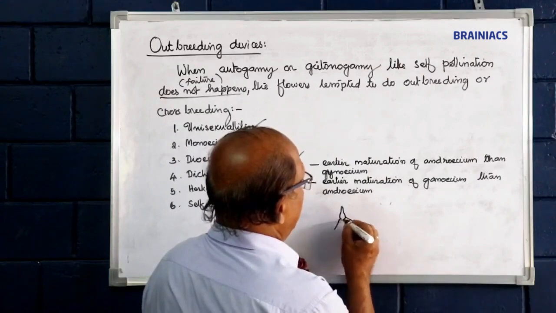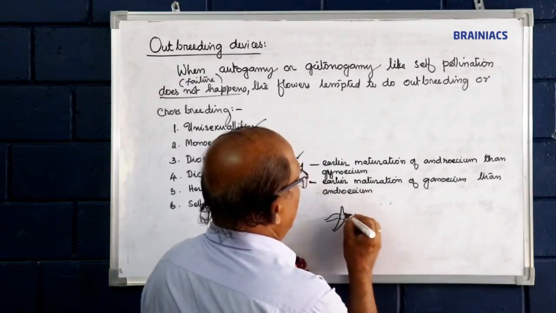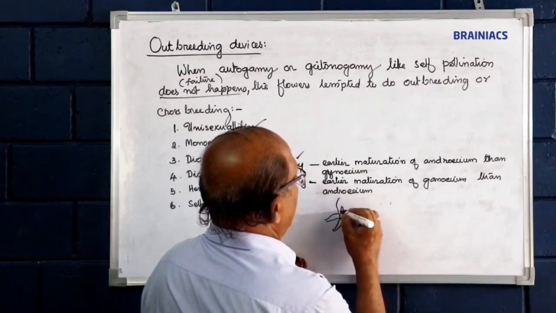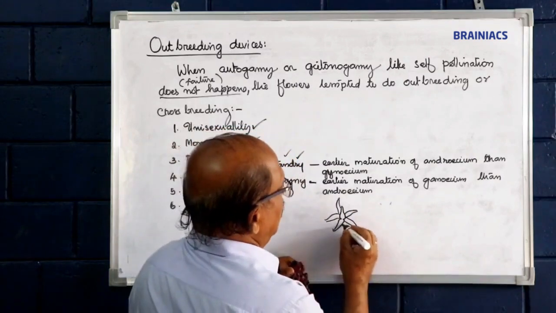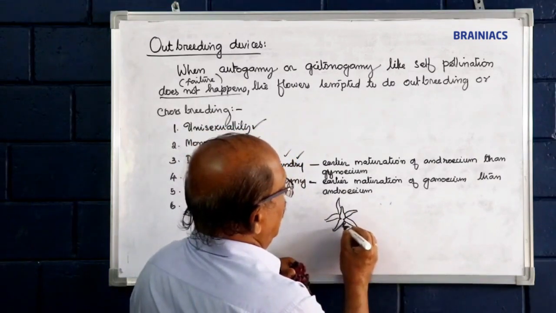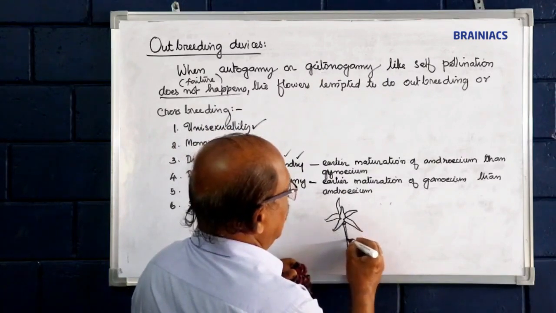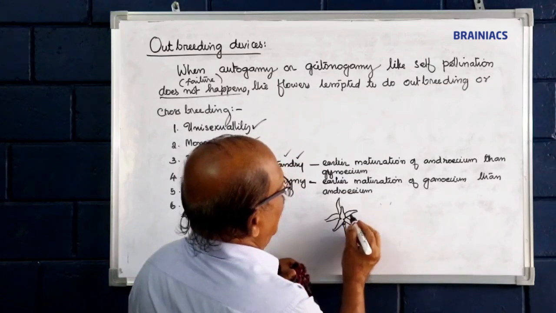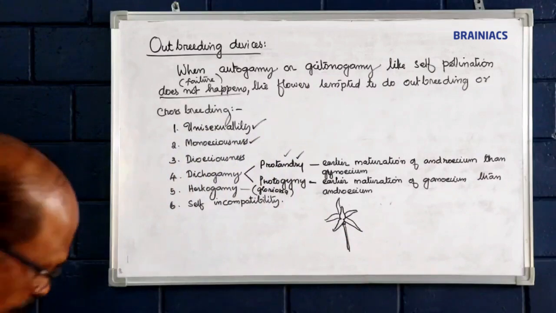This is the corolla, the stigma, this is the calyx, the pedicel. Calyx, corolla, then gynoecium, and androecium is there.